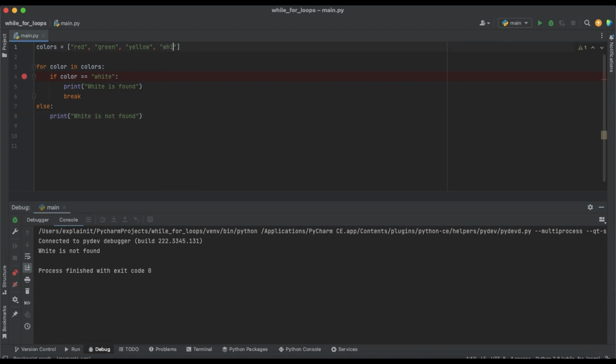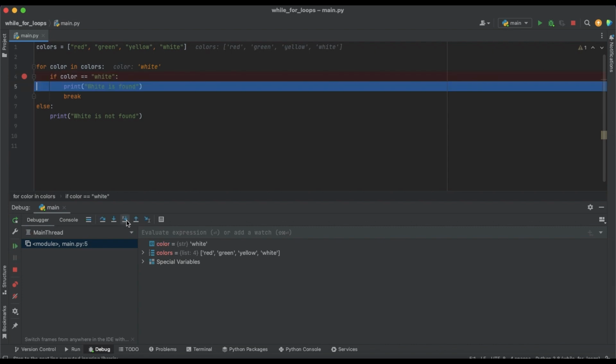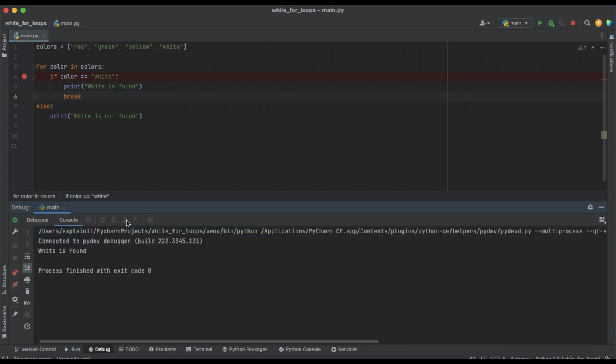So let's change blue to white and see how it will work now. So we have green is not white, yellow is not white, and now we have white, and white is white. That is why we go to our print statement. We print that white is found, and we hit the break, and we stop our loop just like that. And in the result, we have that white is found. So in this example, we check both the else statement and also break for the for loop, because with break you're already familiar.